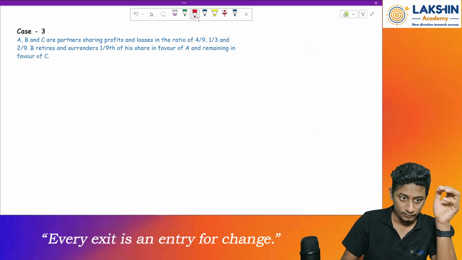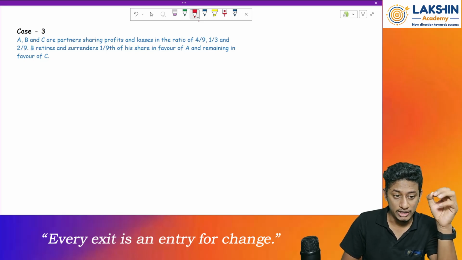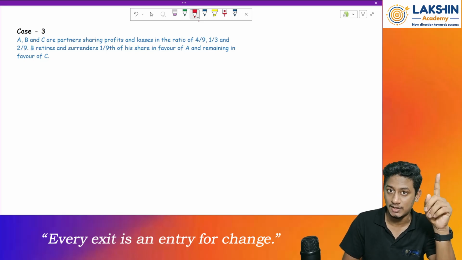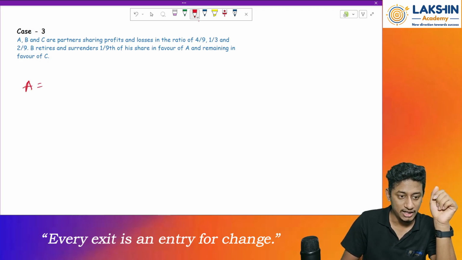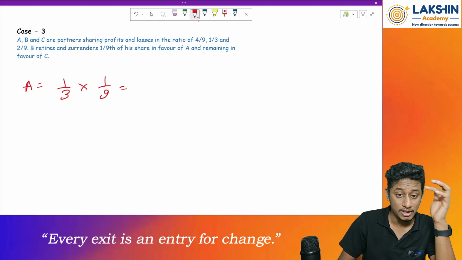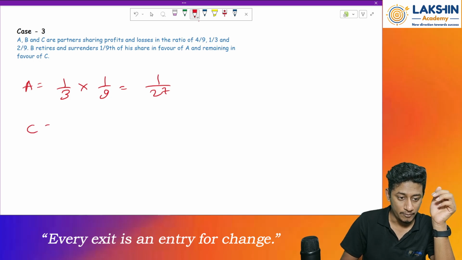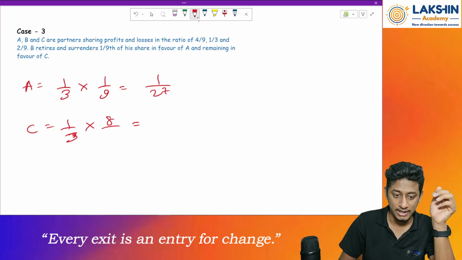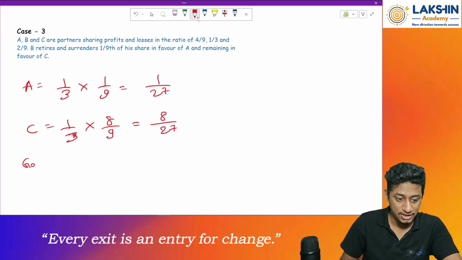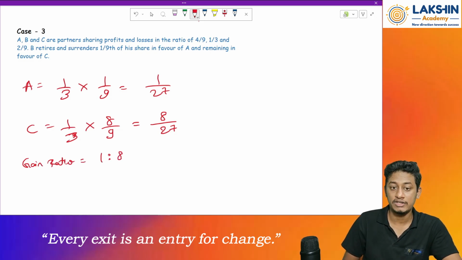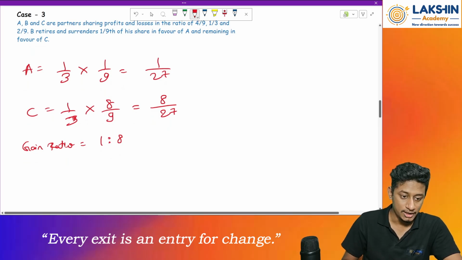Okay, fine. So what I can do over here is, whenever the word surrender comes up, multiplication. Remember, in admission we have seen. So for Mr. A, out of 1 by 3rd, he's giving out 1 by 9th of the share. So that would be 1 by 9 into 1 by 3, which is 1 by 27. Then for Mr. C, out of 1 by 3, he is giving out 8 by 9th of his share, right? So 8 by 27. Now the gain ratio is 1 is to 8. Fine.